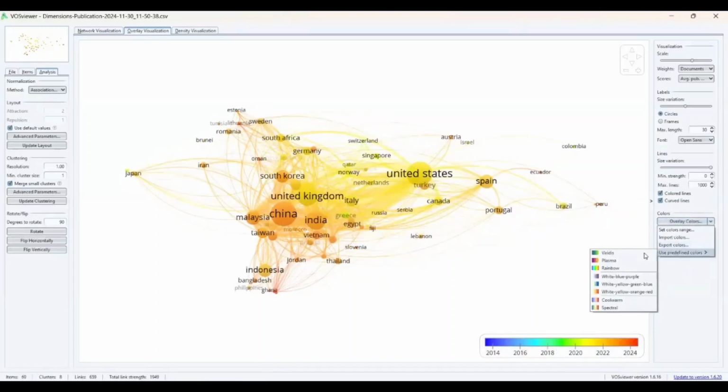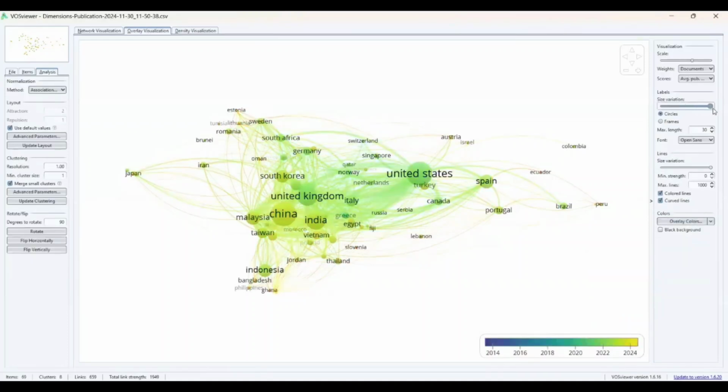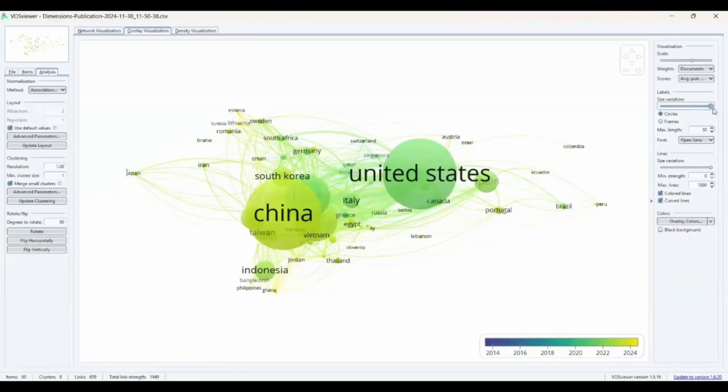You can change to some different color, whatever you want. This is basically what we call customization as per your own requirement. You can increase or decrease the sizes also based on the documents, based on the average publication year. The USA, China are much bigger if you assign the full weight there, right?